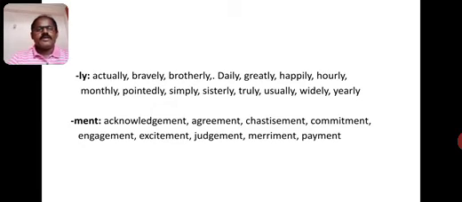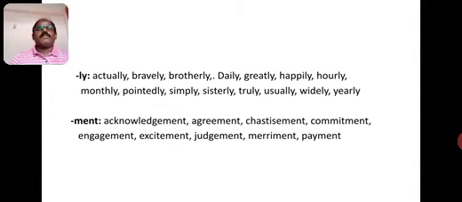Ment. When we add this suffix ment to the root words, we get some other new words. Acknowledge, acknowledgement. Acknowledge is the root word, ment is the suffix. When we join these two together, we got a new word, that is acknowledgement. Next, agree. Agree is the root word, ment the suffix. When we add these together, it has become agreement.